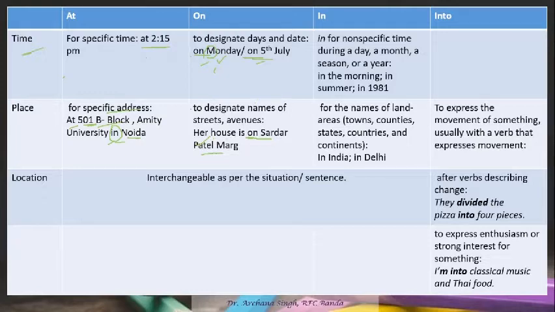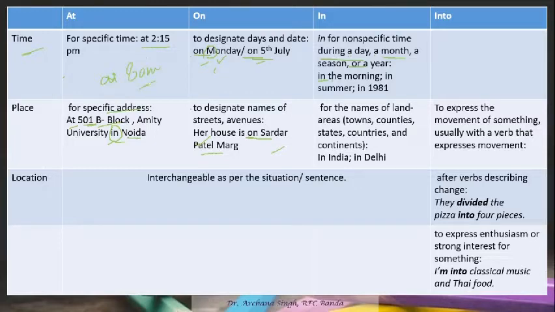Now in is used for non-specific time. See, on we have used for specific days and dates, and in is used for non-specific time. For example, during a day, a month, a season or a year, because here we are not mentioning which particular day. So in the morning. But if we have to mention a particular time, we should say at 8 a.m. in the morning, like here, at 8 a.m.